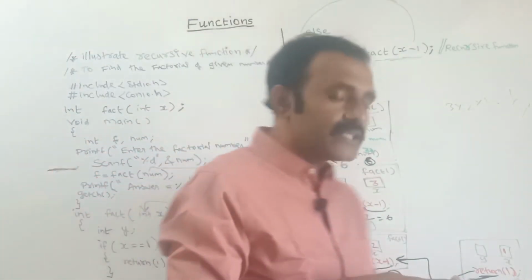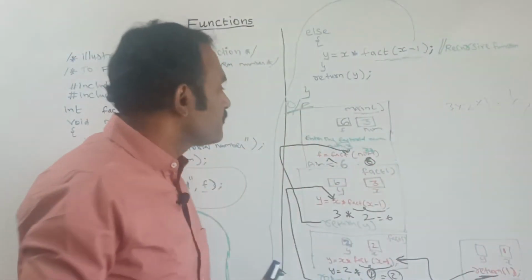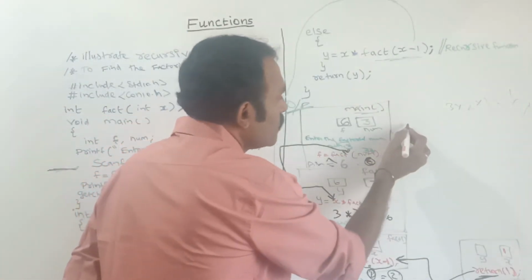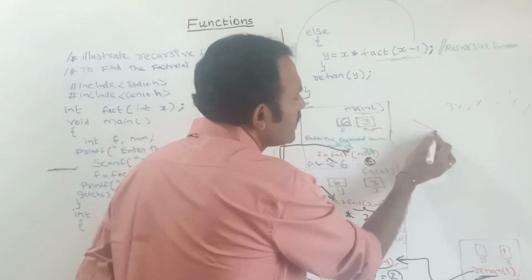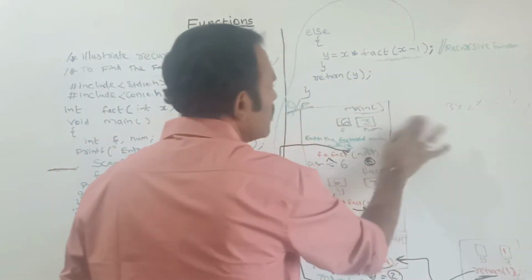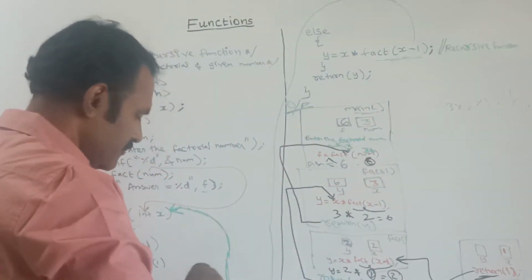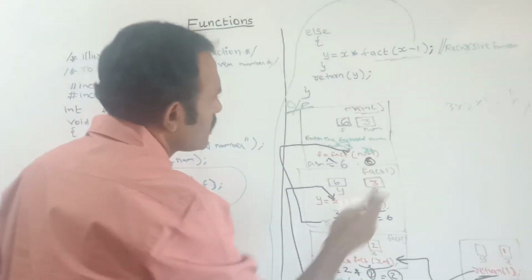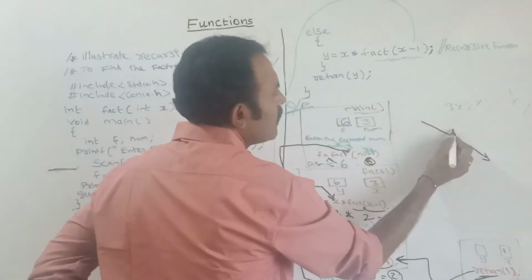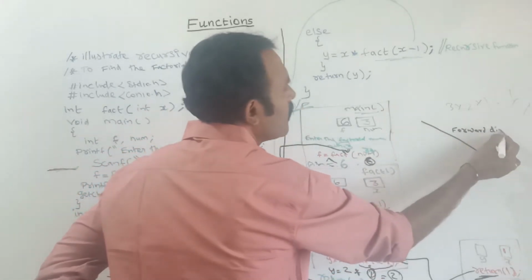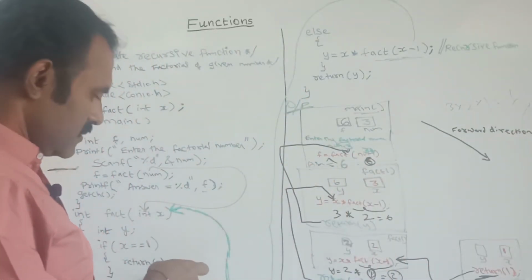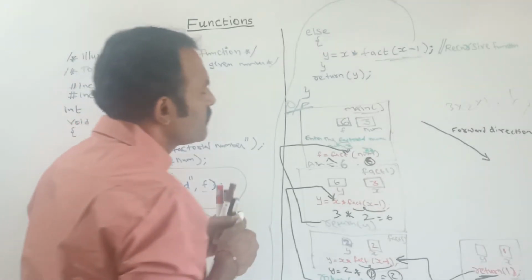See, one thing you should remember: the function call goes in the forward direction. When we are calling the function, at that time the function will go in the forward direction. Here this one is the function call.